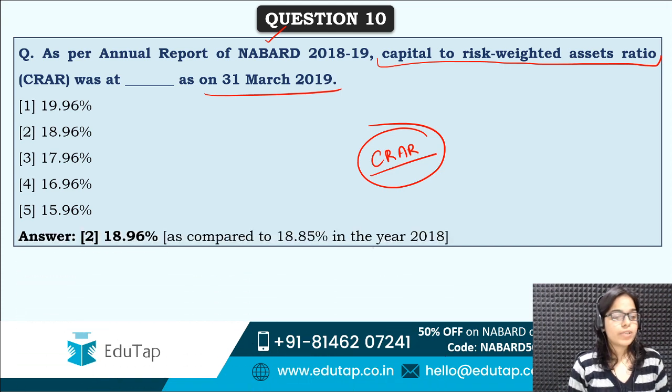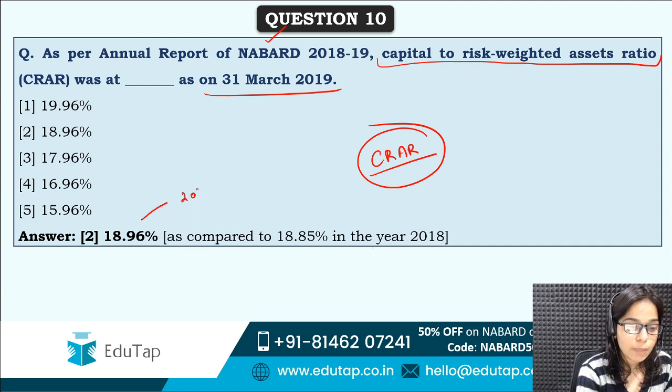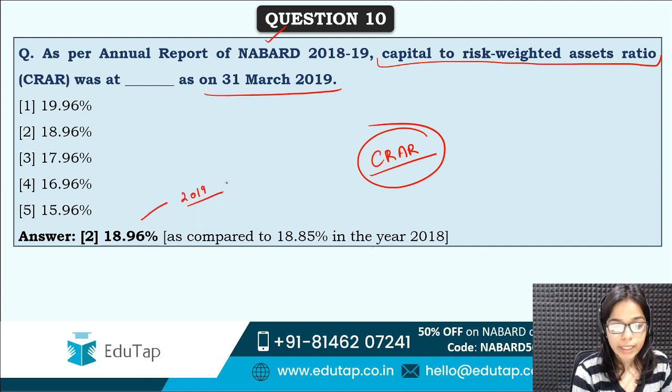Correct answer is option second, that is 18.96%. So in 2019 it was 18.96% and in 2018 it was 18.85%. So it has slightly increased.